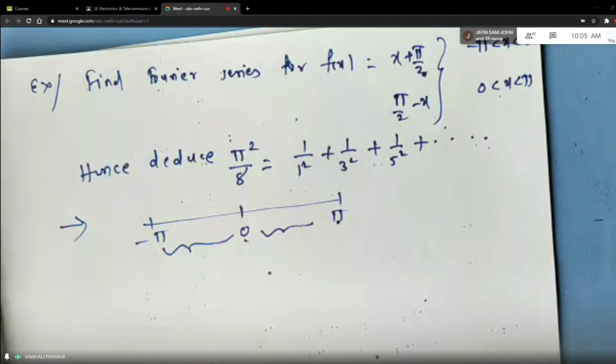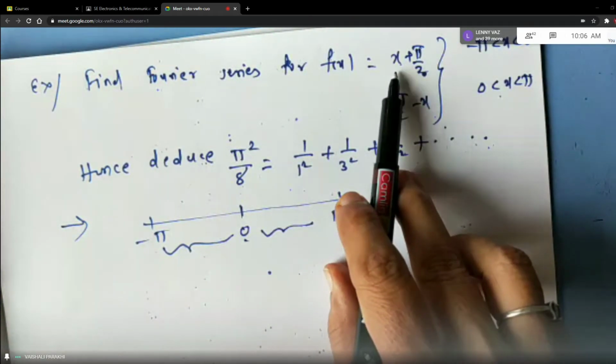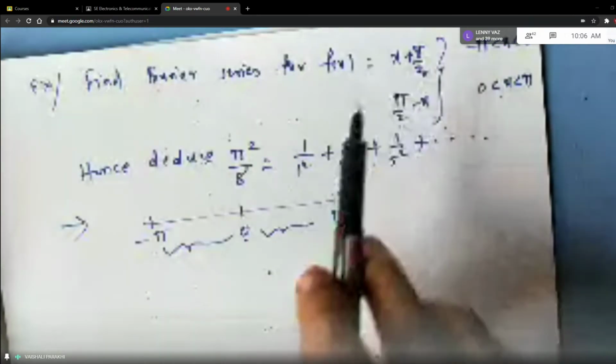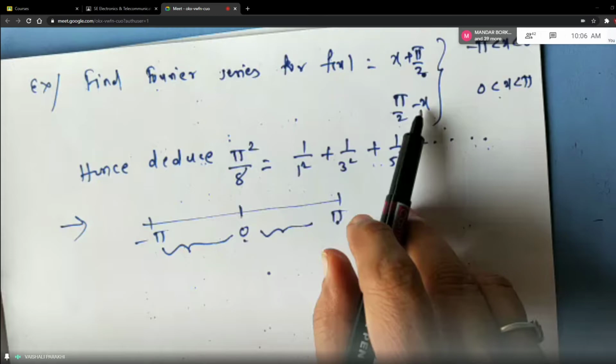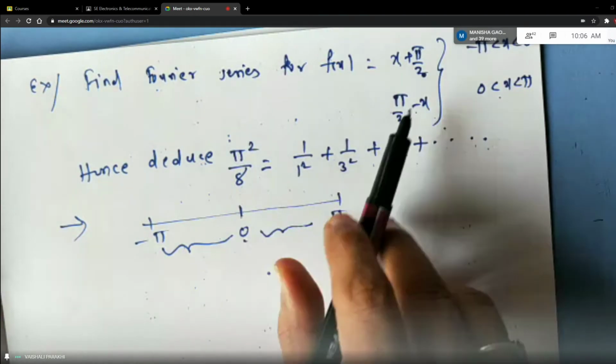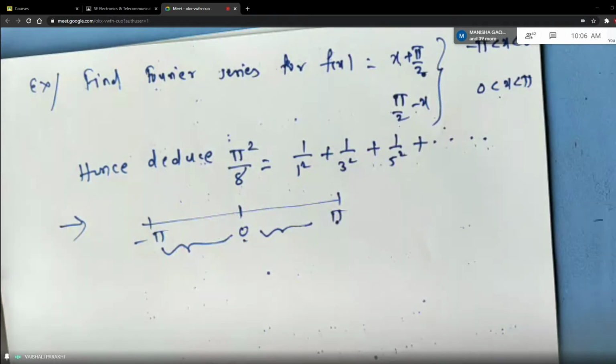If you replace x by minus x. Okay. Let us start, then you will come to know. Because if I replace x by minus x, what I'm getting? I'll get it as minus x plus pi by 2, right? And if I replace x by minus x here, then it will be pi by 2 plus x. So when the function is split, you cannot guarantee whether the function is even or odd.